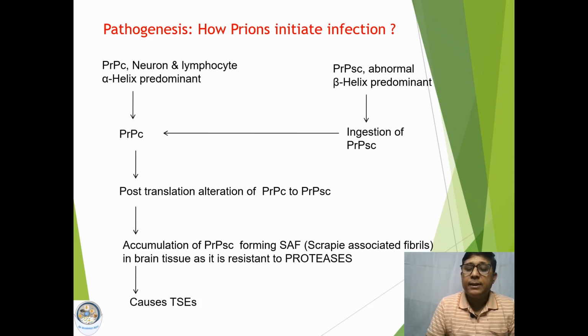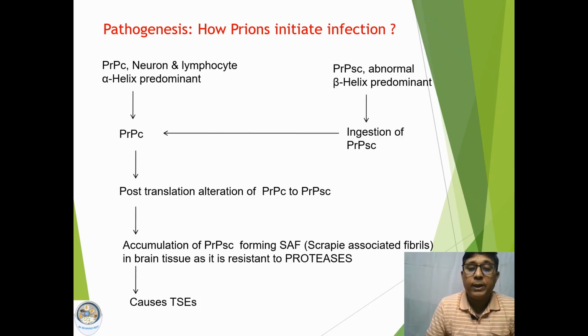This abnormal protein will act upon the normal prion present in the brain tissue, the normal cellular protein PrPC, and initiate post-translational modification or alteration of PrPC to PrPSc. Due to the action of the abnormal protein, the normal protein gets converted to the abnormal one.